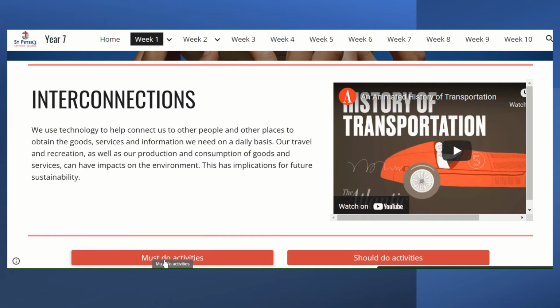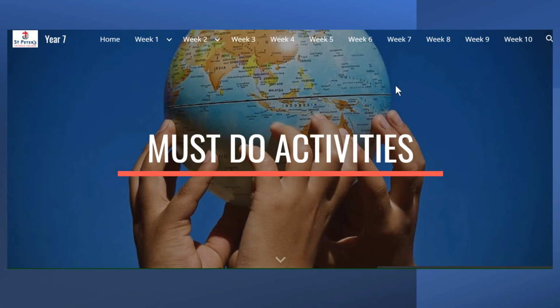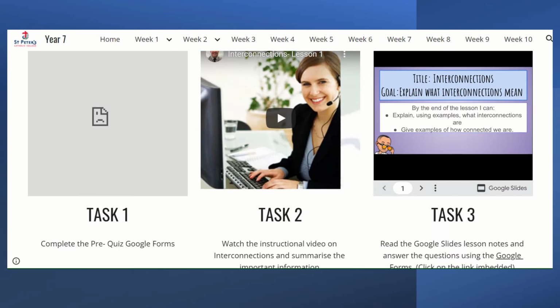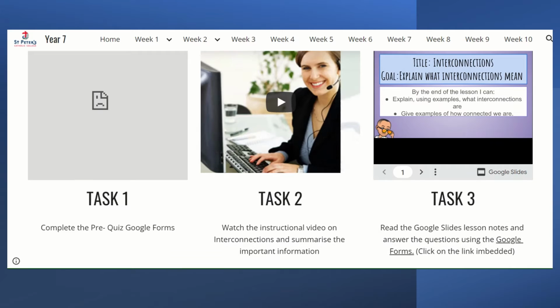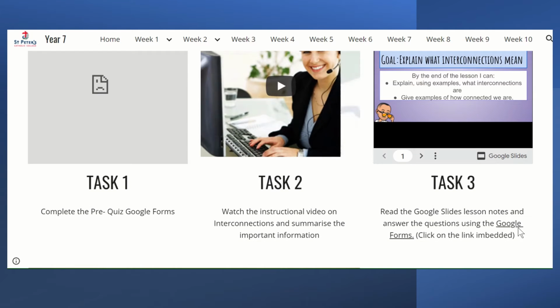What you need to do is click on the must-do activities, and here, what I want you to do this week are these tasks. There's a pre-quiz Google Forms that I'd like you to complete. That's really straightforward and easy. Then there's an instructional video that I want you to quickly summarize with some really important points. Then have a look at the Google Slides that I've created, with some information there, and complete the Google Forms. To find that Google Forms, you just click on the hyperlink and it will take you to the forms.